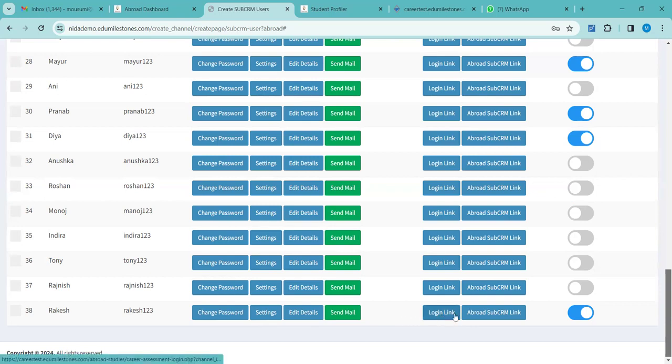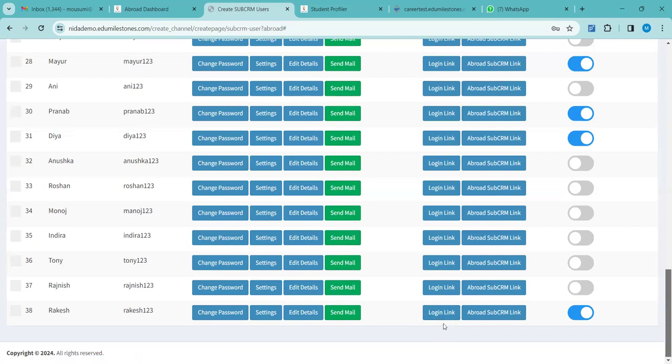Yeah. Next, as you can see, there is this login link and the abroad sub CRM link. These two are the links which you need to share with your sub CRM. So what are these links? The login link is the students landing page link for whoever your sub CRMs are. Are you getting my point? Your sub CRMs will share this link with their candidates, like you share your students landing page link with your students for the profiling to be done. Same way, your sub CRM also needs a link so that they can share it with their candidates. For them, it is this login link.